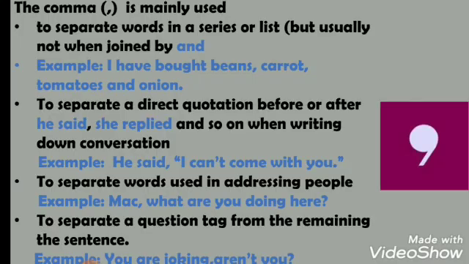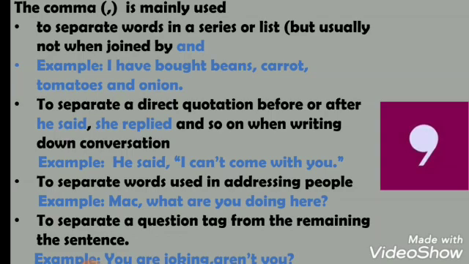So now we are going to discuss the next punctuation mark, that is the comma. The comma is mainly used to separate words in a series or list, but usually not when joined by and. For example, I have bought beans, carrot, tomatoes and onion. So here the comma has separated words in a series like beans, comma, carrot, comma, tomatoes, but not after tomatoes, because tomatoes and onion are joined by and, so we will not separate them with a comma.